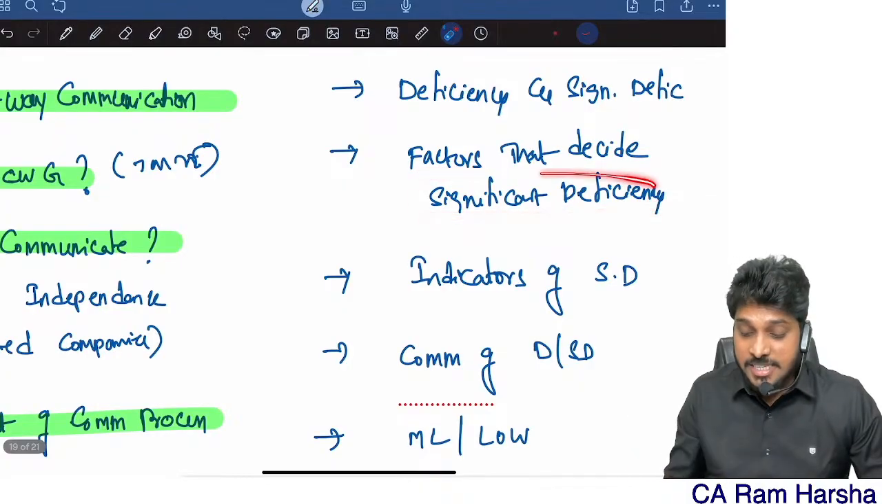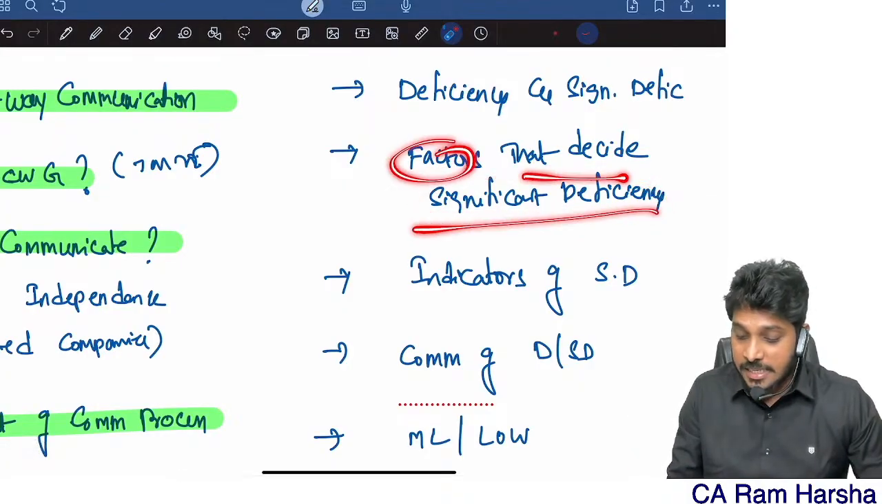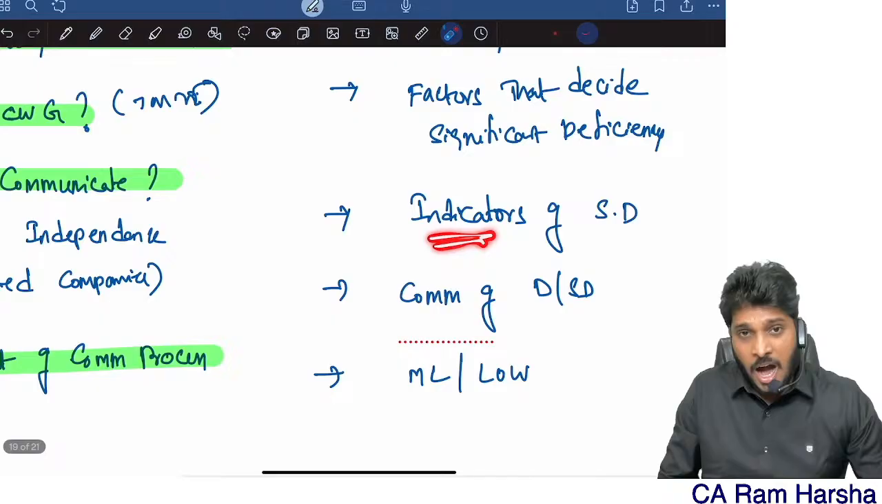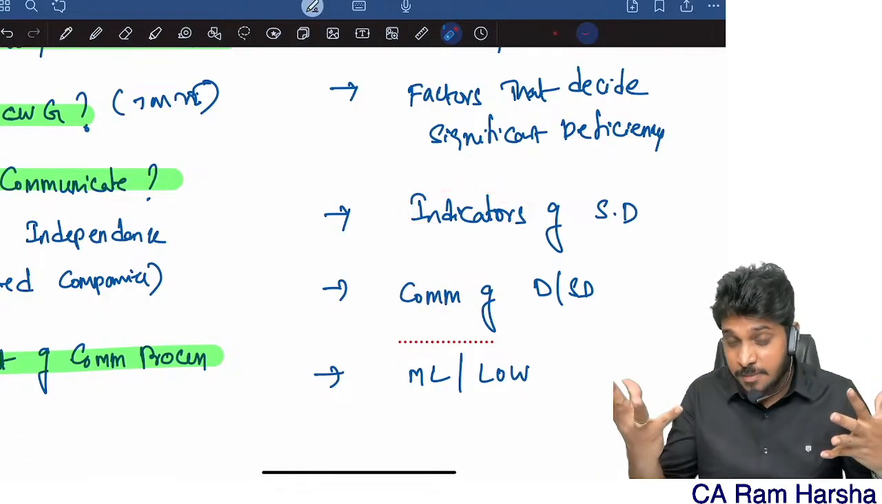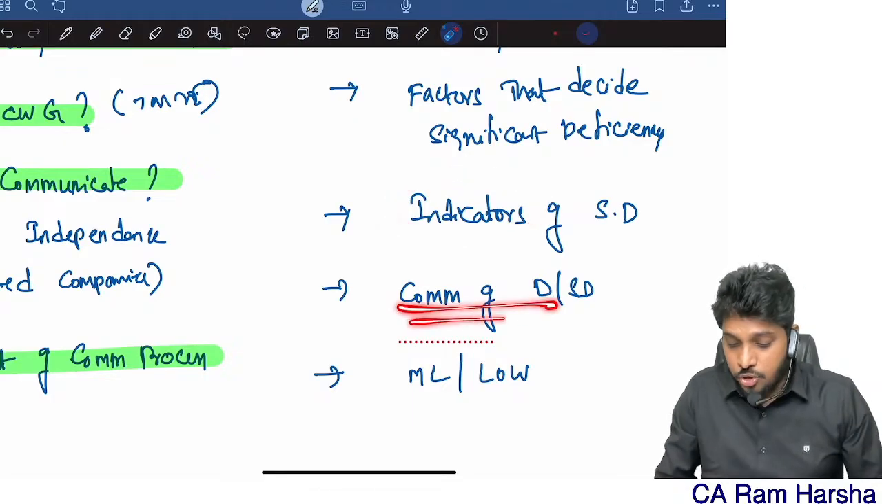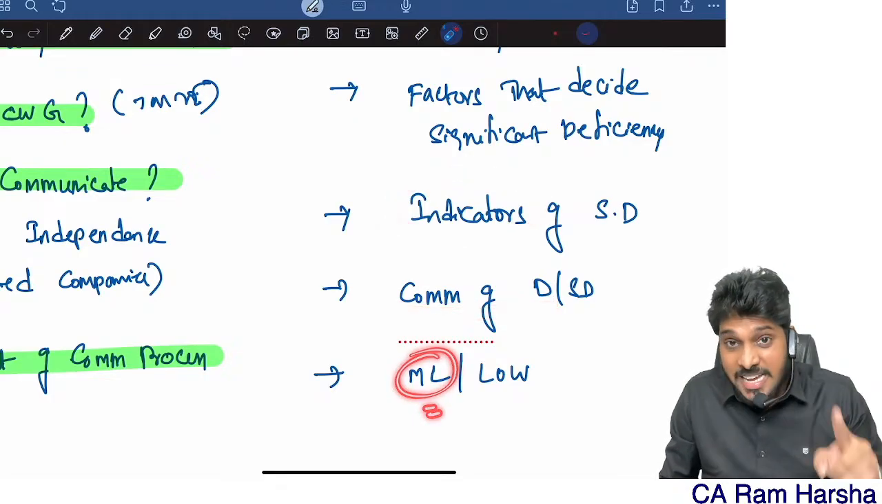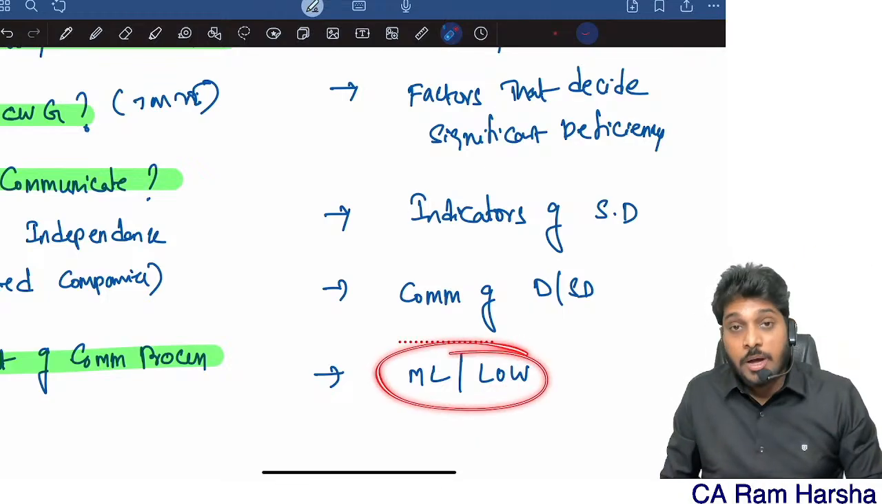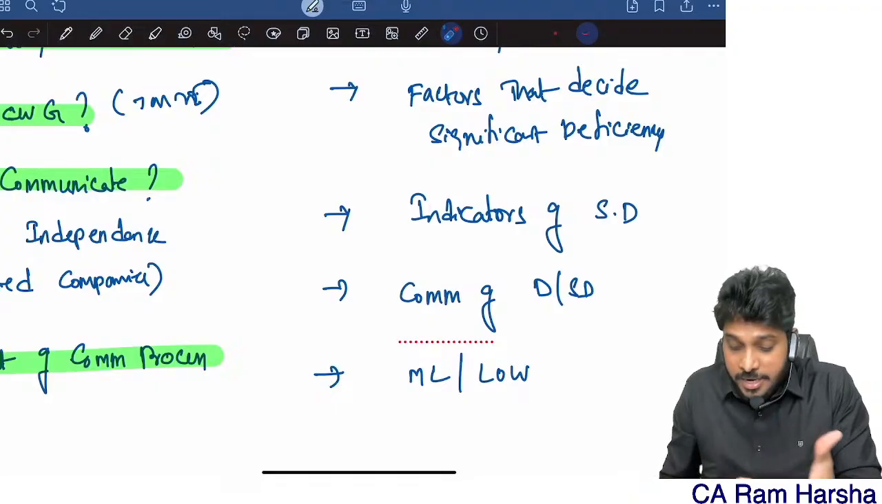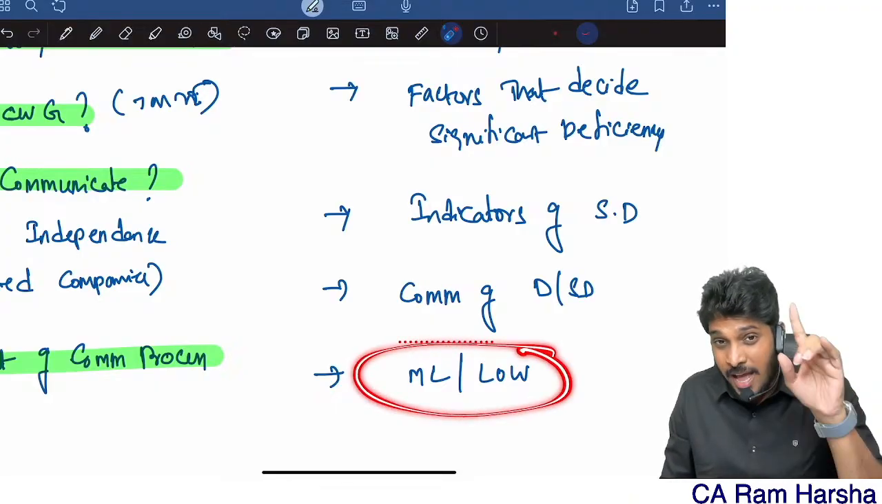Now, how do you decide whether a deficiency is a significant deficiency or not? What factors decide a significant deficiency? Will there be any indicators or symptoms? Yes, symptoms will be there. And how to communicate them? You communicate them in writing, through a management letter, or LOW, which is nothing but a letter of weakness.